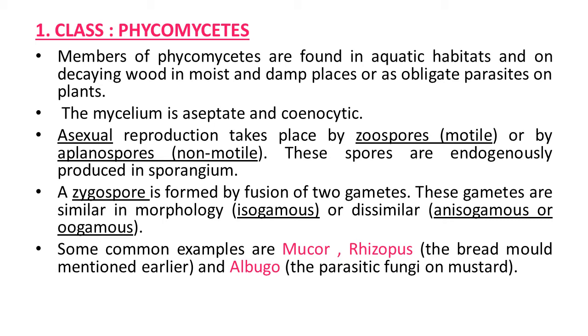So 2 types of zygospores are there, isogamous and anisogamous or oogamous. Some common examples of this class Phycomycetes are Mucor, Rhizopus, which is also known as the bread mold, and Albugo, a parasitic fungus on mustard.